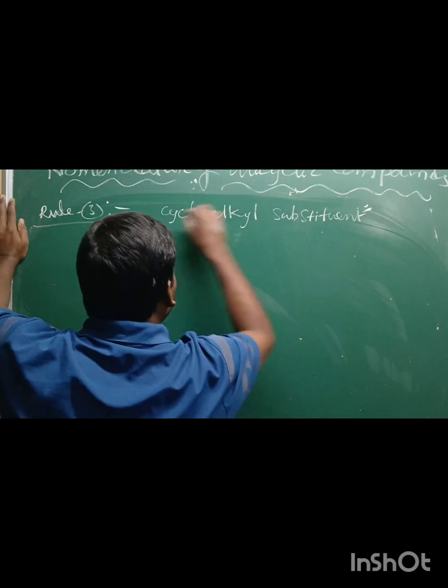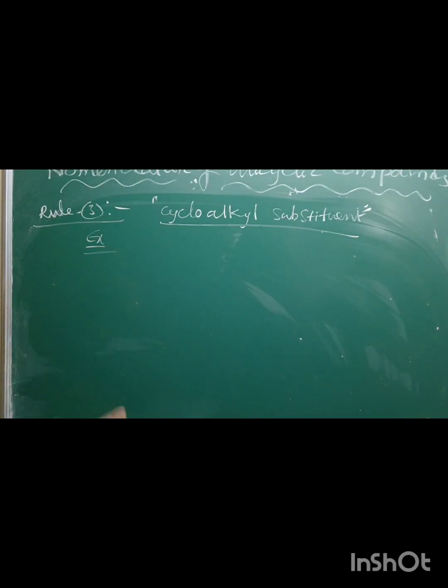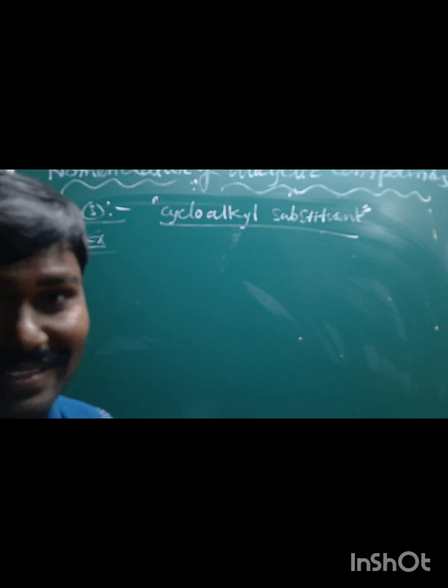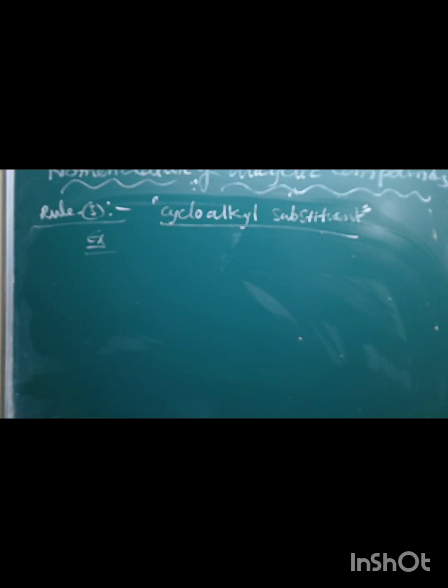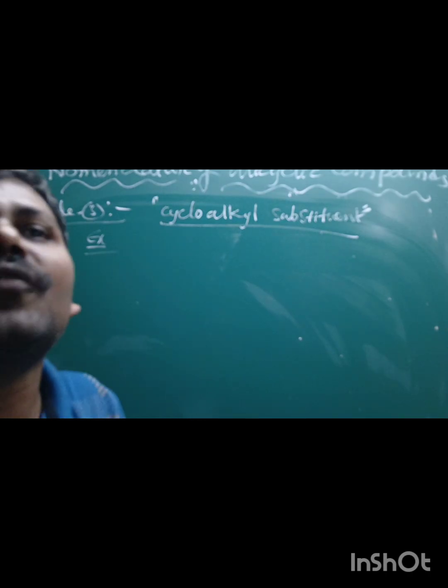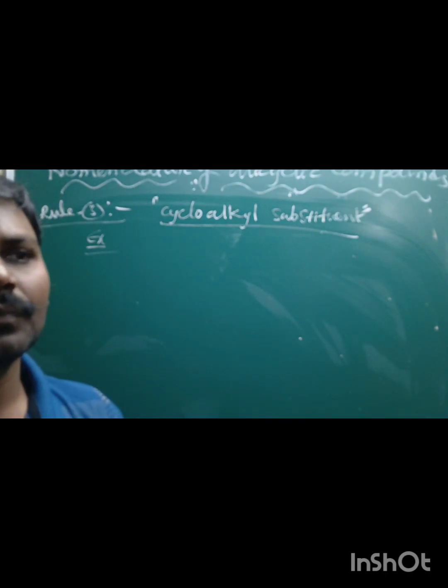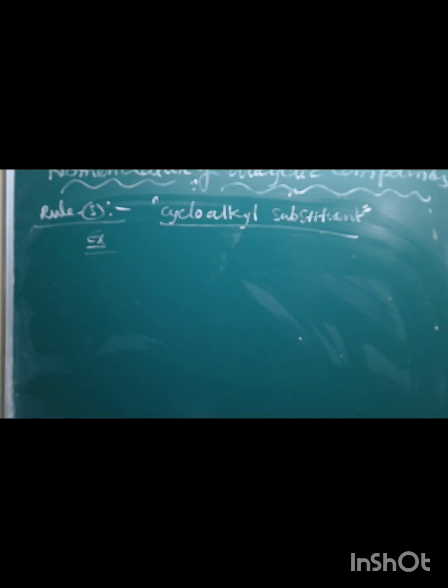Once again, repeat here. If the cyclic ring contains less number of carbon atoms than the alkyl group or the side chain attached to it, the compound is named as the derivative of alkane, and the ring is treated as a cycloalkyl substituent.